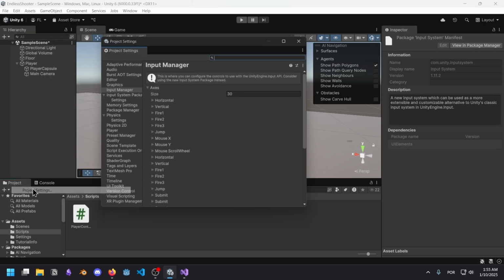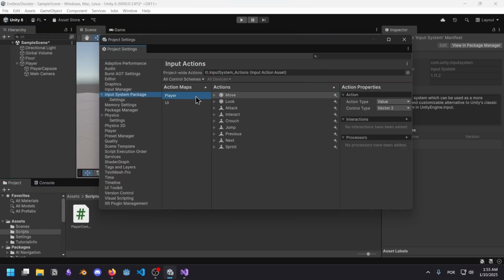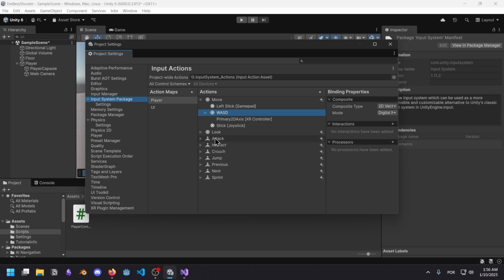Wait a minute. Project settings. Oh, it's right here. Look at this. So we have some basic player stuff. Move, look, attack, interact, crouch, jump. This is pretty useful, to be honest. So move is already tied to like left stick and WASD. That's amazing. Okay, so I don't have to create any new actions. And by the way, this is exactly the same as Godot so far.